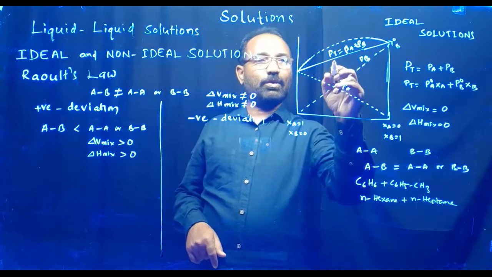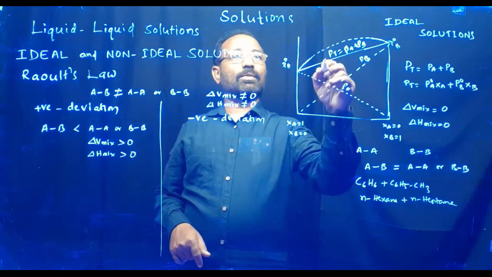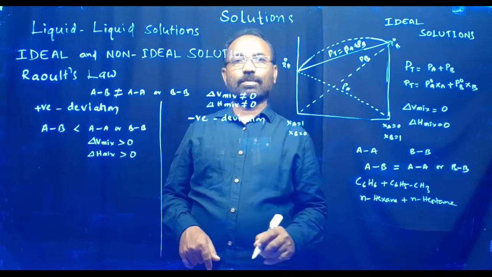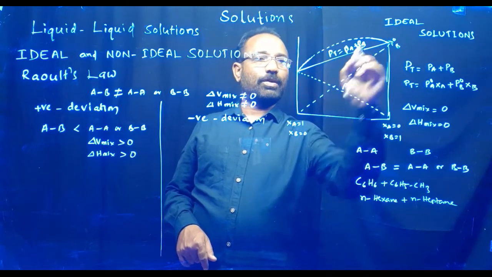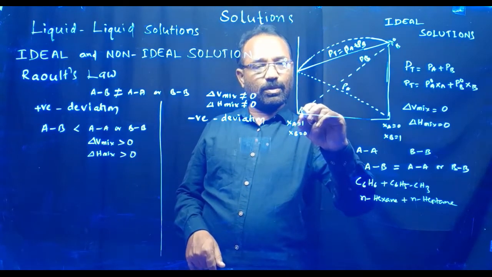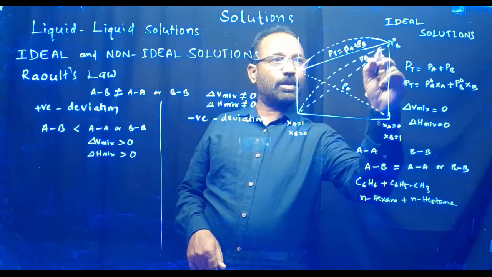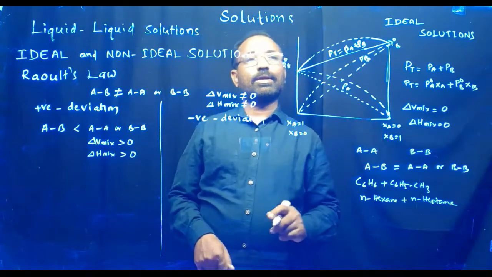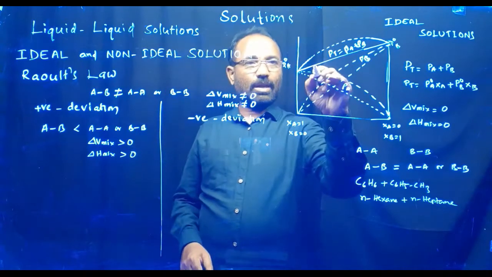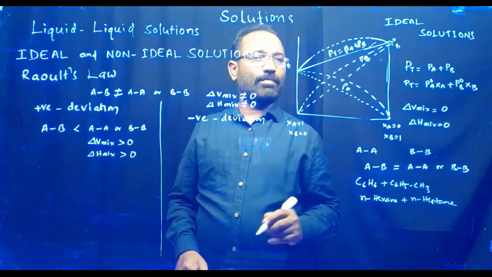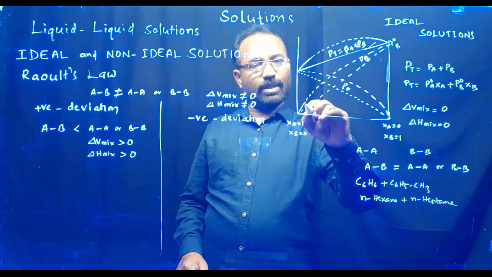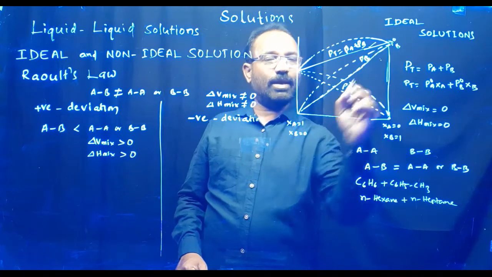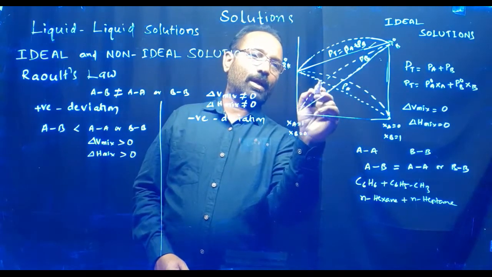Here the calculated value is less than the experimental value. This is the experimental value, and this indicates the positive deviation. This thick line indicates the ideal behavior, and the dotted line indicates the non-ideal behavior.